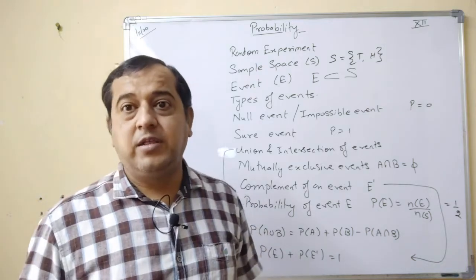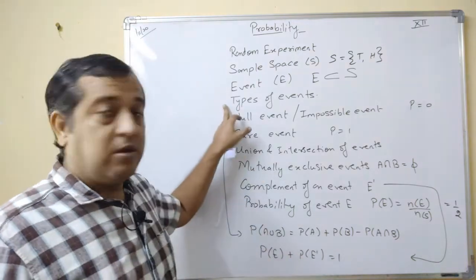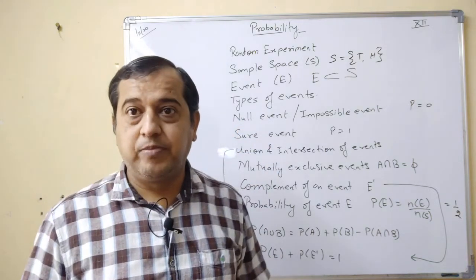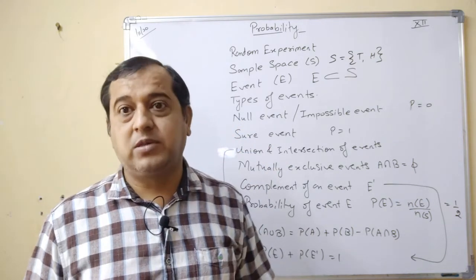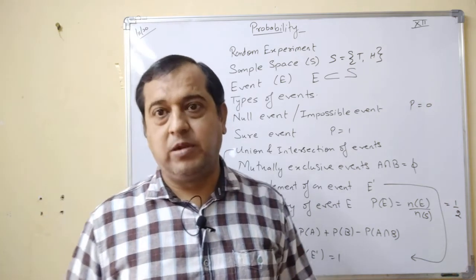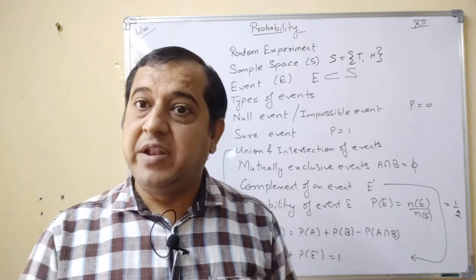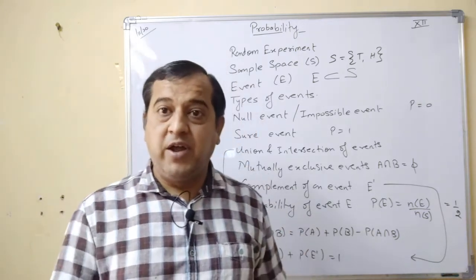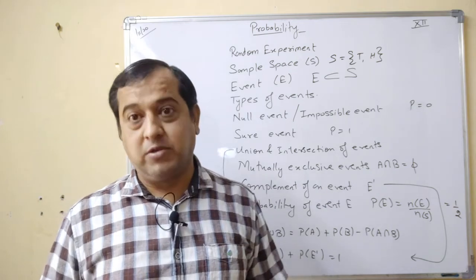Now for this event E, there are many types of events. One is the null event or impossible event. For this the probability is always 0. When can we say that the event is impossible? Means this event will never occur. For example, rolling a die and getting number 7. In one rolling of a die, you cannot get number 7.